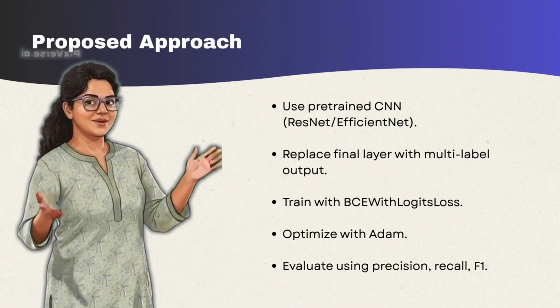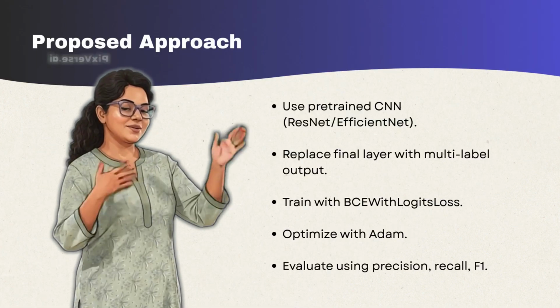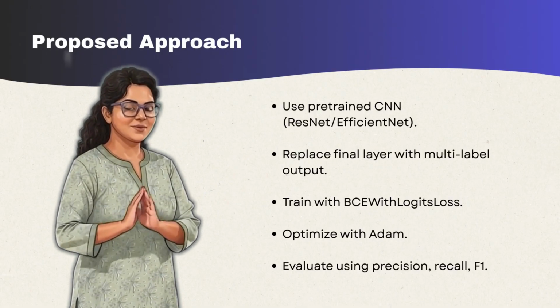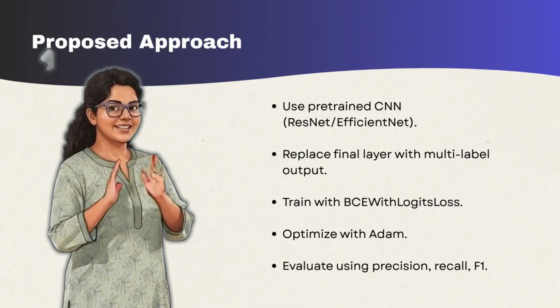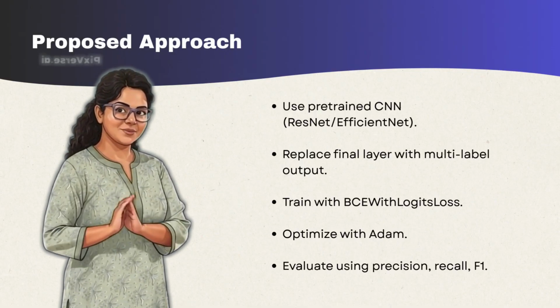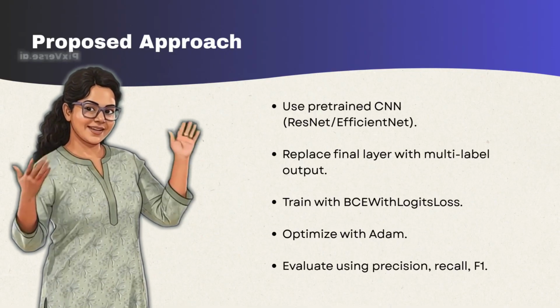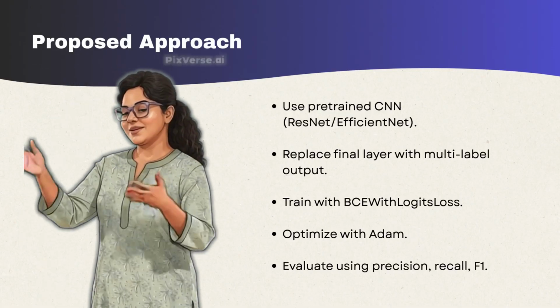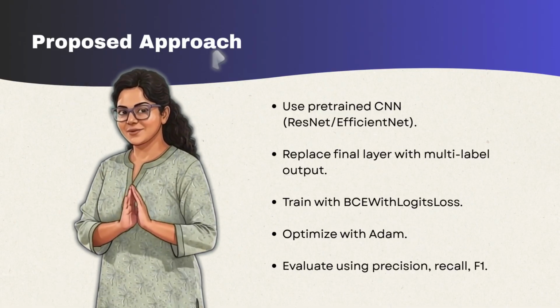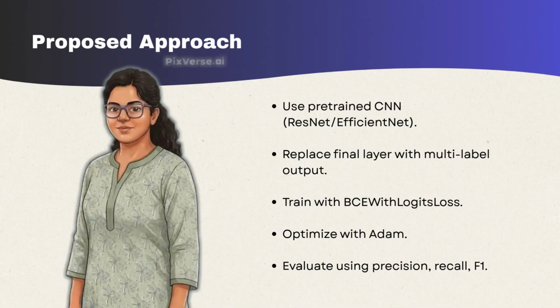For the model architecture, we used a pre-trained convolutional neural network such as ResNet or EfficientNet. We replaced the final layer so that the output predicts multiple labels at the same time. For training, we used BCE with logits loss, which is the standard loss function for multi-label classification.